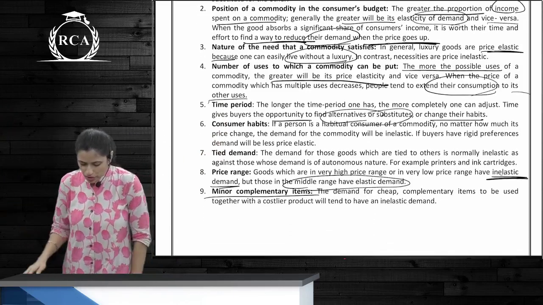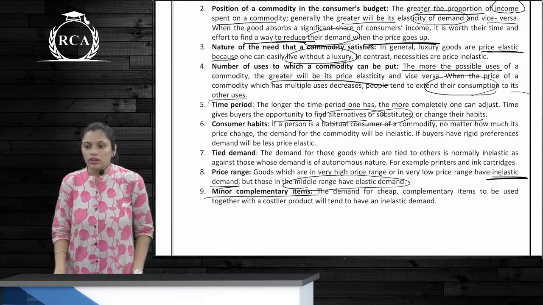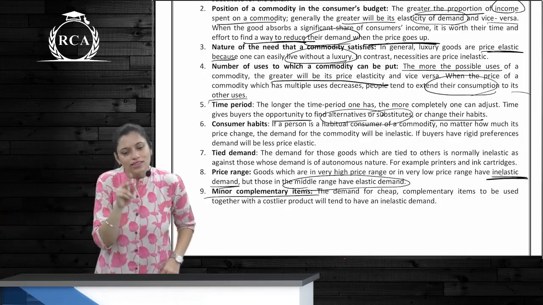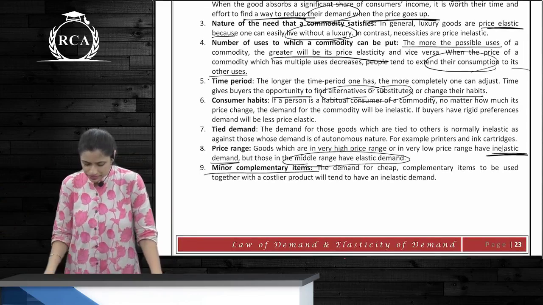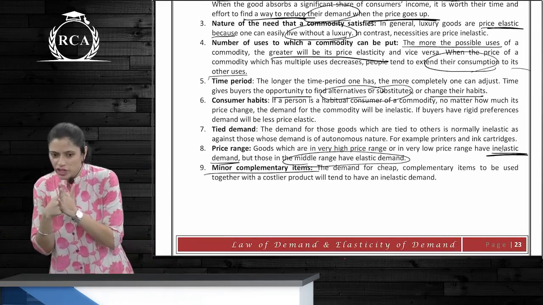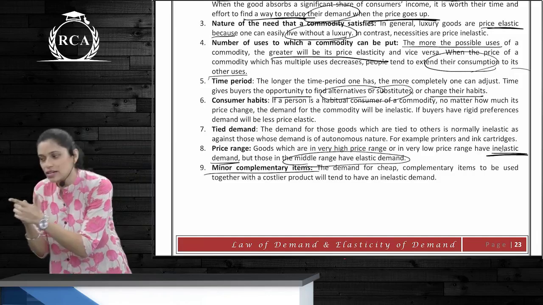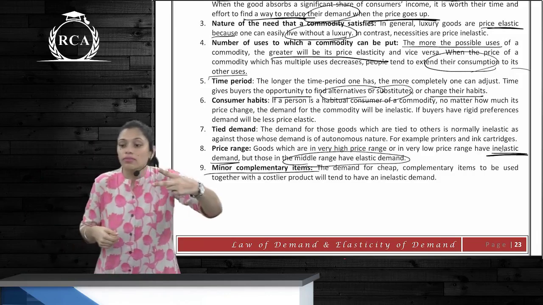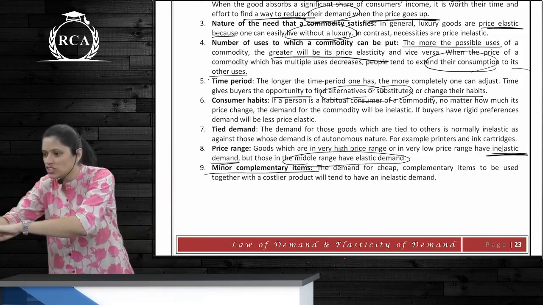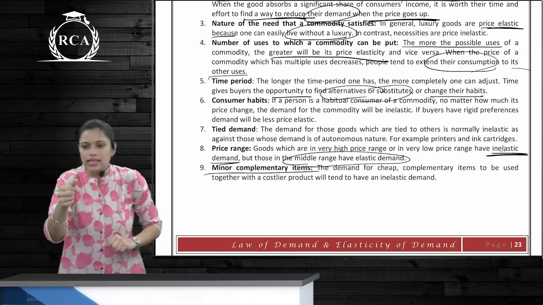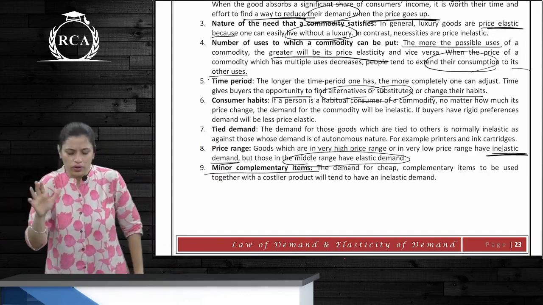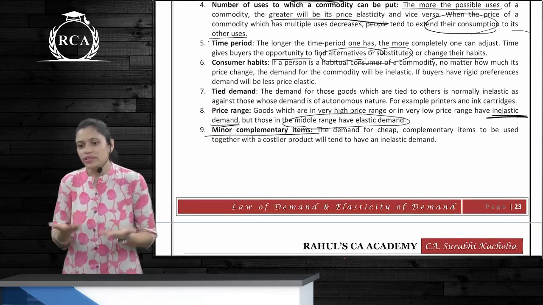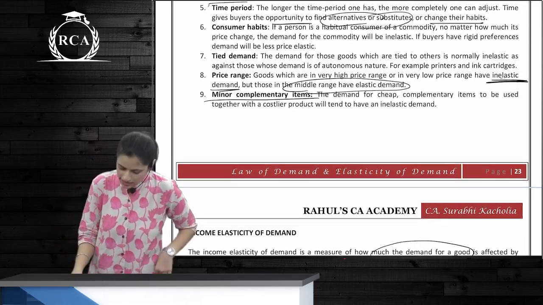Number of uses to which a commodity can be put. The more the number of uses, the more elastic. Less number of uses, less is the elasticity. Time period. If it's a short term change, then inelastic, because you don't have an option. You have to pay that price. But if you get a long term time, then you can change the way it is, and we used the example of petrol, I think, in this case. Cars, petrol, whatever. Next, consumer habits. It is inelastic. Some things are not going to change irrespective of the price. Tight demand.